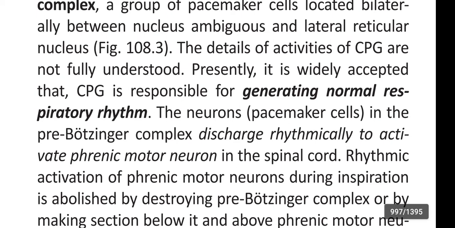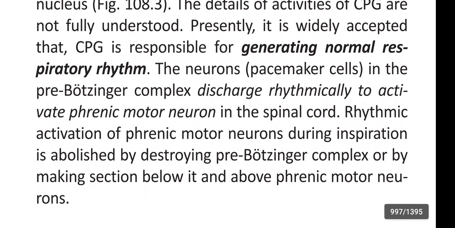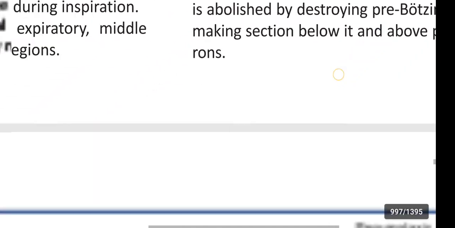The pacemaker cells in the pre-Botzinger complex discharge rhythmically to activate phrenic motor neurons in the spinal cord. The rhythmic activity of phrenic motor neurons during inspiration is abolished by destroying the pre-Botzinger complex or by making a section below it and above the phrenic motor neurons.